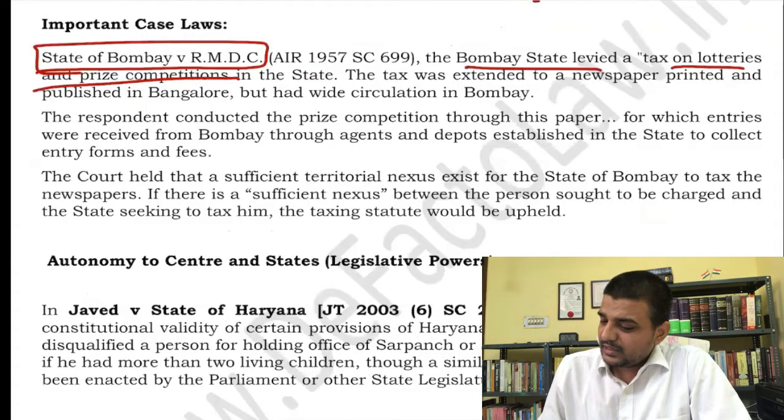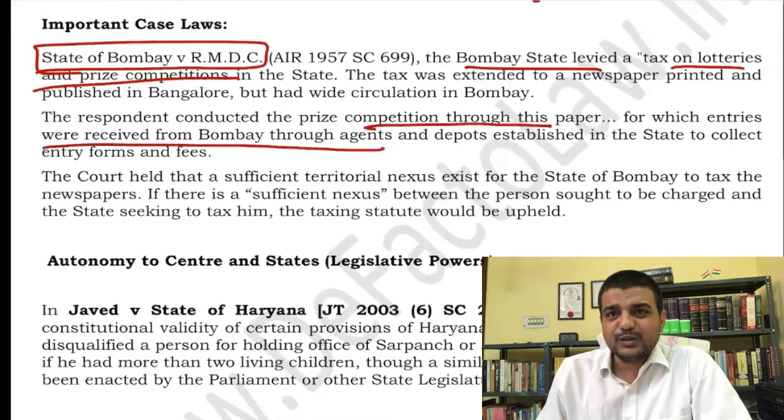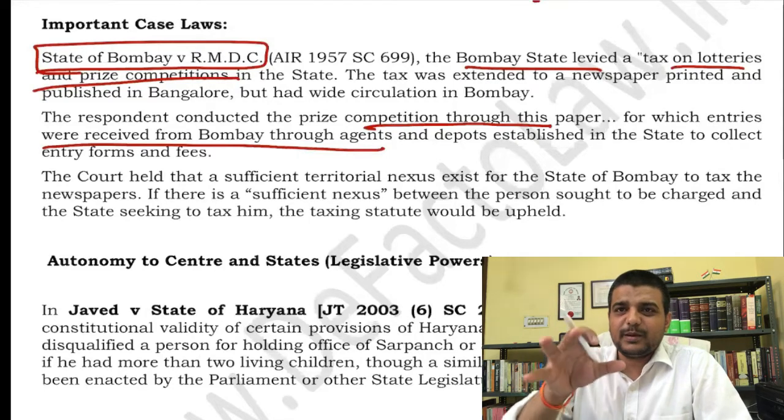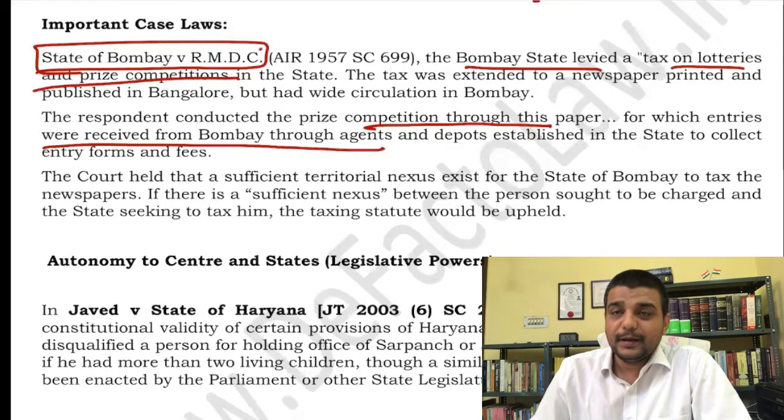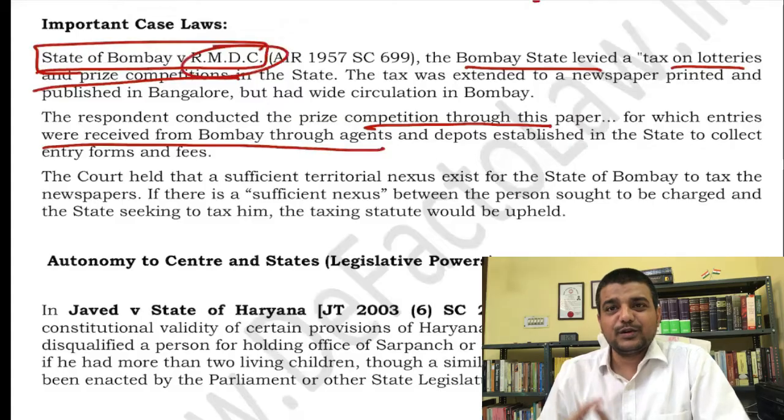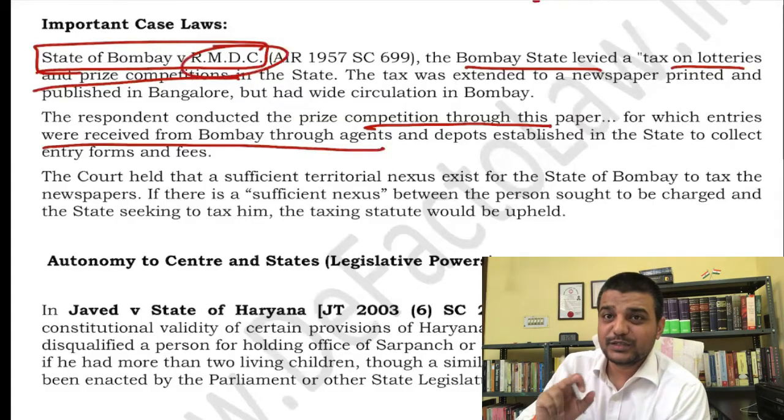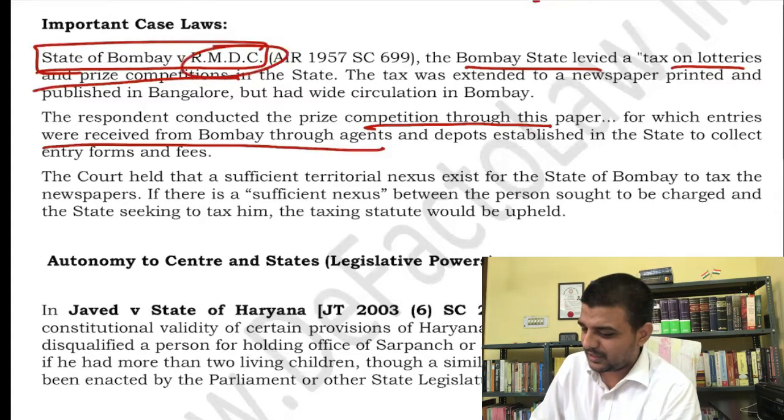The court held that there is sufficient territorial nexus. Why? Because offices were in Bombay, papers were issued in Bombay, prizes were issued in Bombay. So even if the business is done anywhere else, the tax law will still apply to RMDC. Okay, so that is the doctrine of territorial nexus with respect to state law. With Parliament law, multiple other case laws are there.